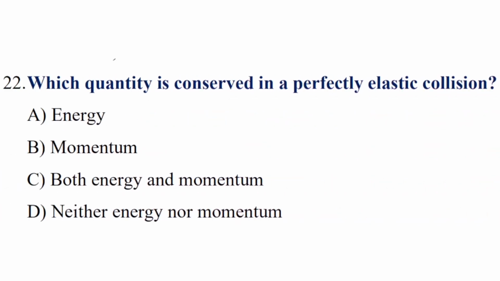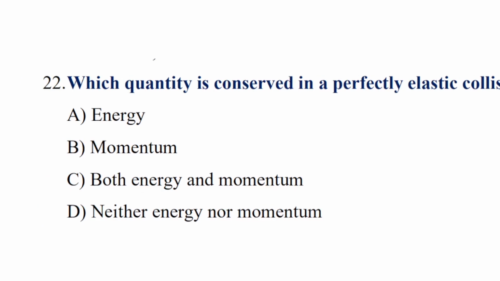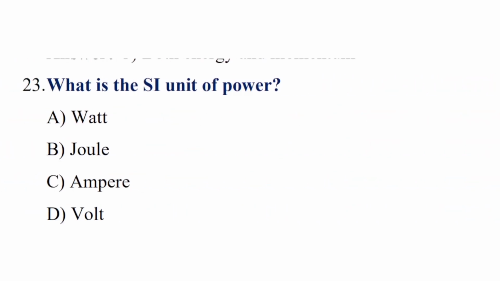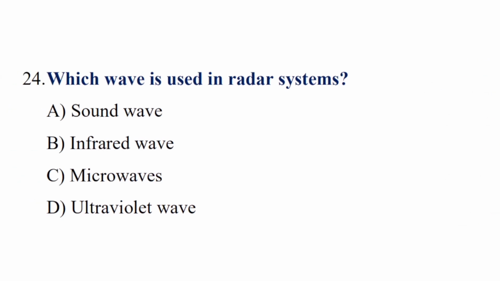Question number 22. Which quantity is conserved in a perfectly elastic collision? Correct answer is option C, both energy and momentum. Question number 23. What is the SI unit of power? Correct answer is option A, watt. Question number 24. Which wave is used in radar systems? Correct answer is option C, microwaves.